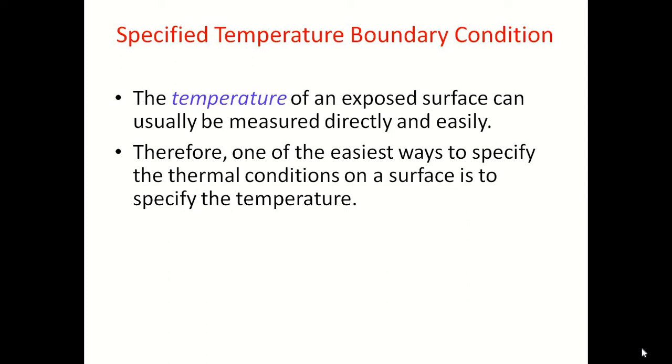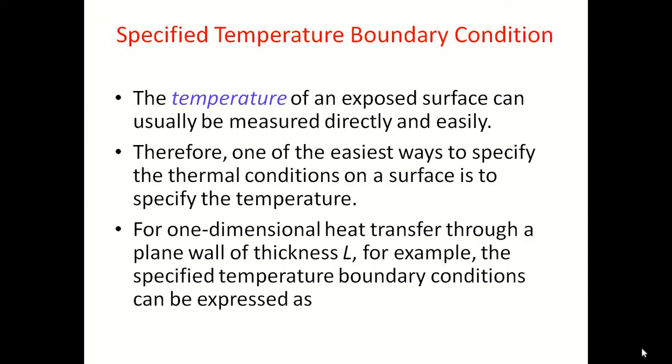Therefore, one of the easiest ways to specify the thermal conditions on the surface is to specify the temperatures. If they define the boundary condition with the surface temperatures only, then we can say the boundary condition belongs to the specified temperature type.